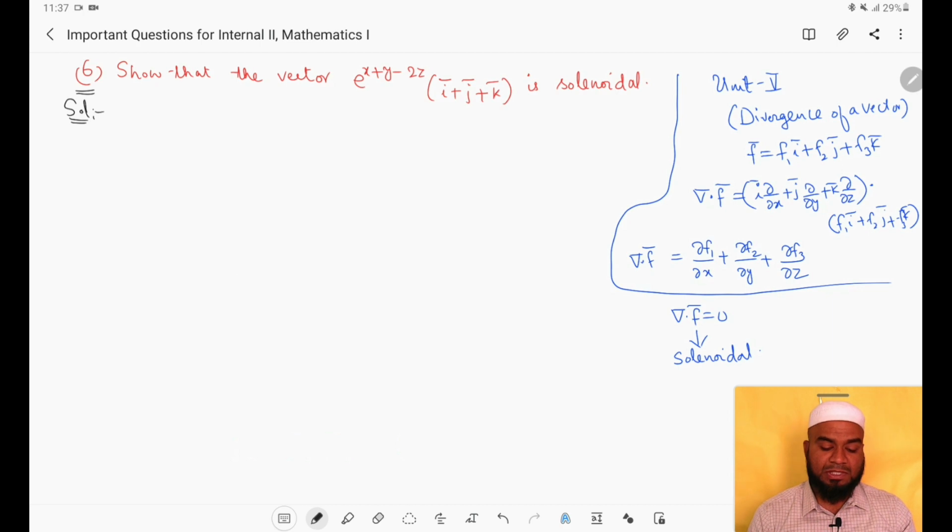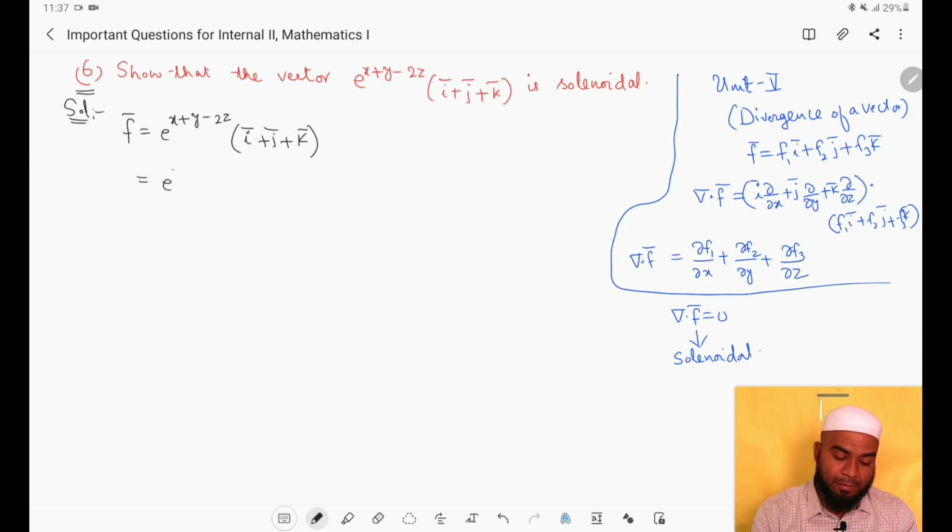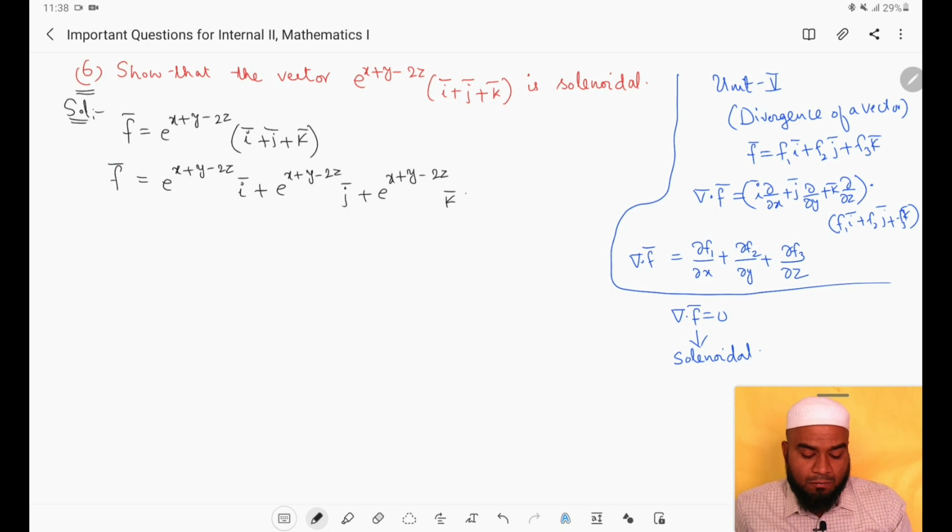So here let us see the solution of this problem. What is given here? The vector f bar is given to be e power x plus y minus 2z into i bar plus j bar plus k bar. Now this can be written as, multiplying this, e power x plus y minus 2z into i bar plus e power x plus y minus 2z into j bar plus e power x plus y minus 2z into k bar. This is f bar.